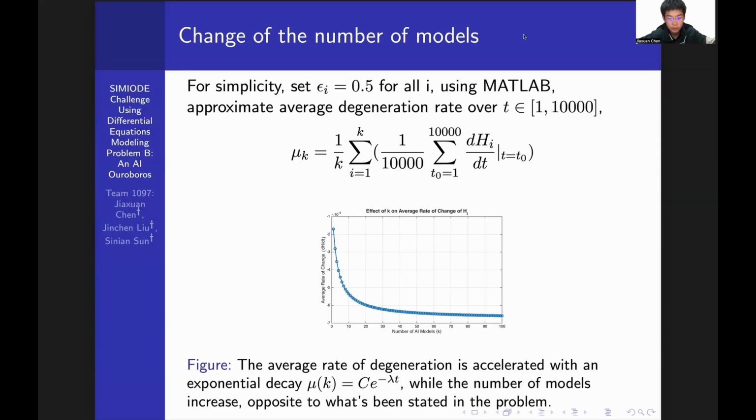When we first increase the number of AI models, the rate of degeneration first grows dramatically faster, then slows down and finally reaches an equilibrium. But the rate is always monotonically increasing, and in the graph it is shown as monotonically decreasing since we took the negative. So it is the opposite of what was hypothesized in the problem. It does not mitigate the degeneration process. It's accelerated.